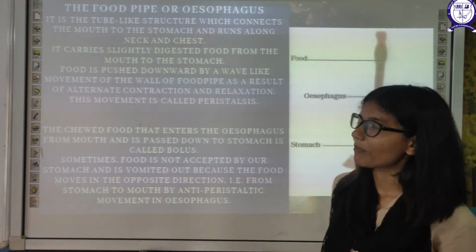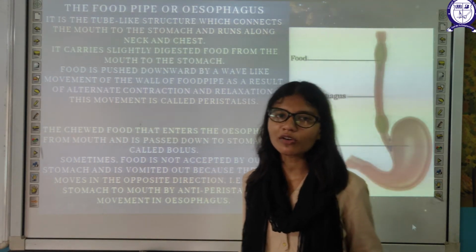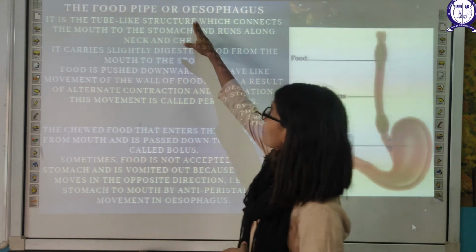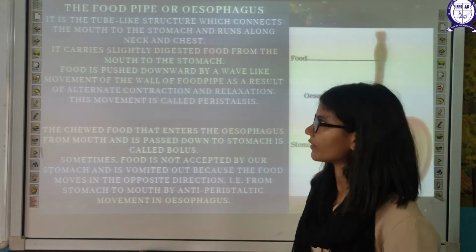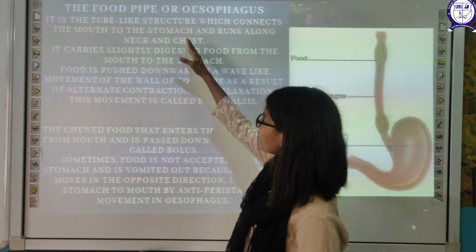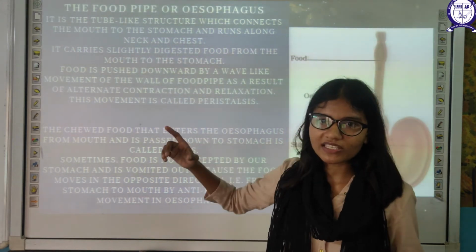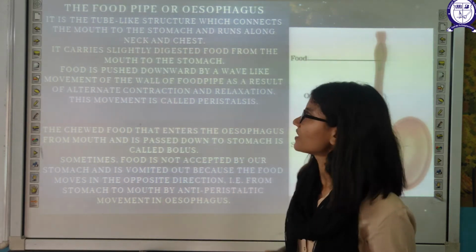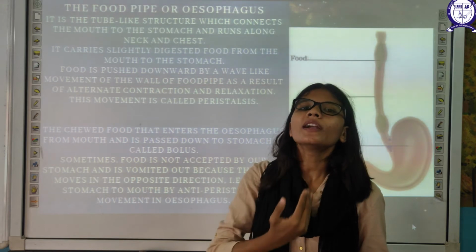Now, the food pipe or esophagus is present here. It can be spelled without the O also. Nowadays we are not using the O, but both spellings are correct. It is a tube-like structure which connects the mouth to the stomach, and runs along the neck and your chest.